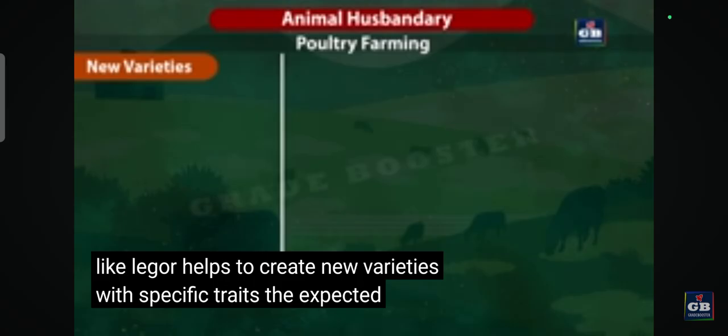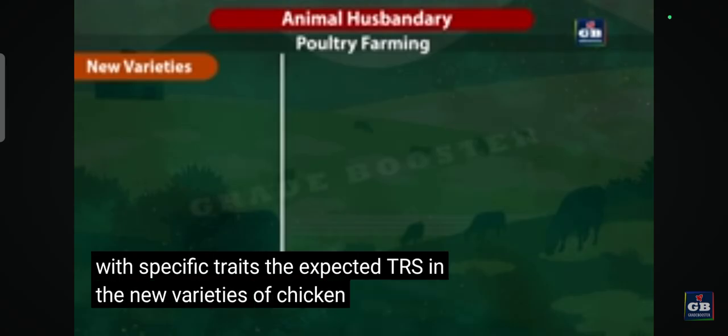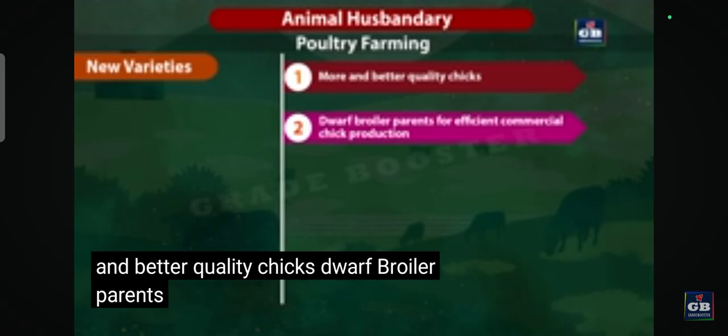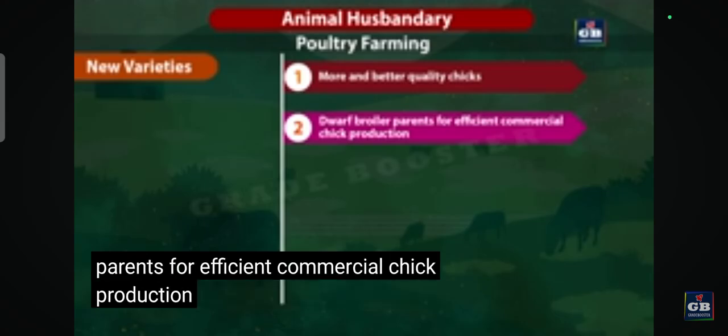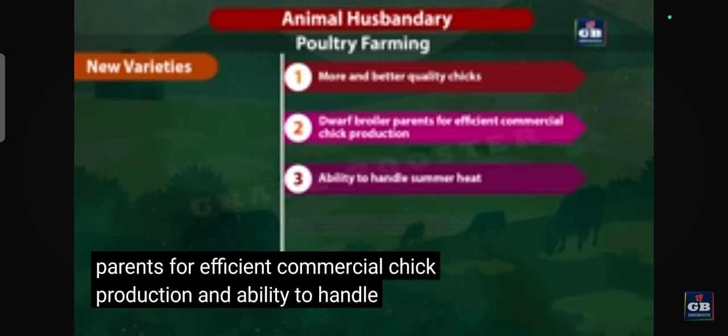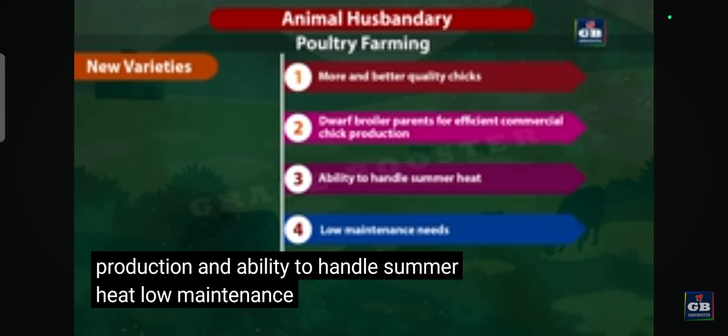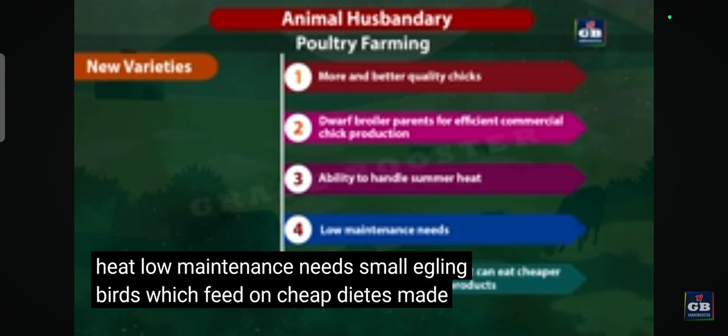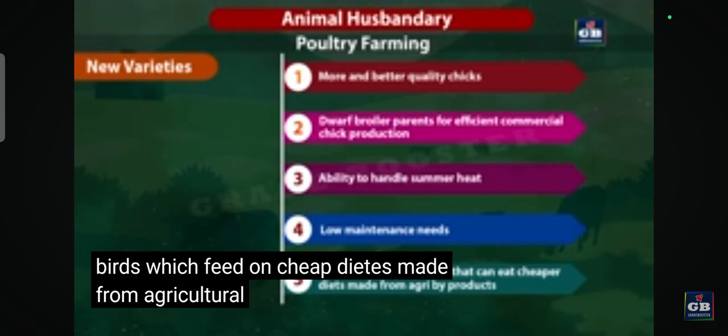The expected traits in the new varieties of chicken are more and better quality chicks, dwarf broiler parents for efficient commercial chick production, and the ability to handle summer heat, low maintenance needs, and small egg-laying birds which feed on cheap diets made from agricultural byproducts. Egg and broiler production.